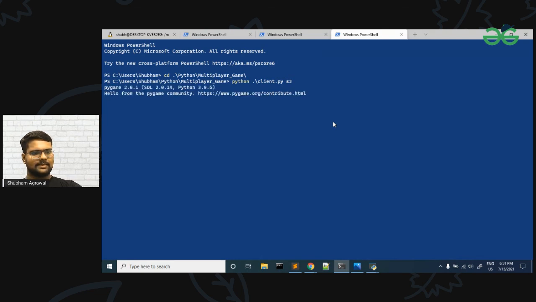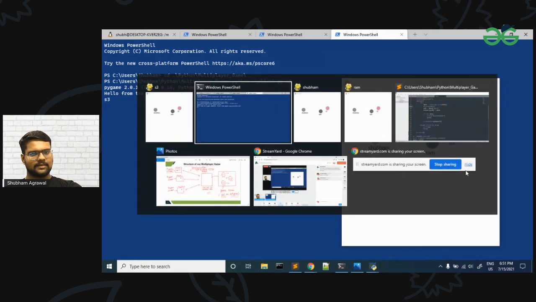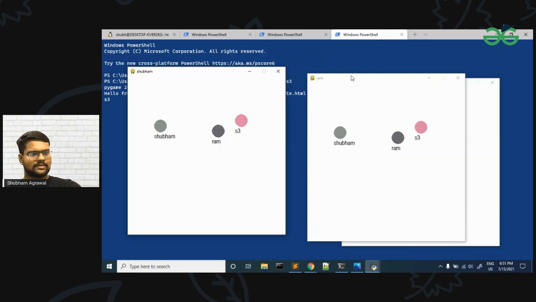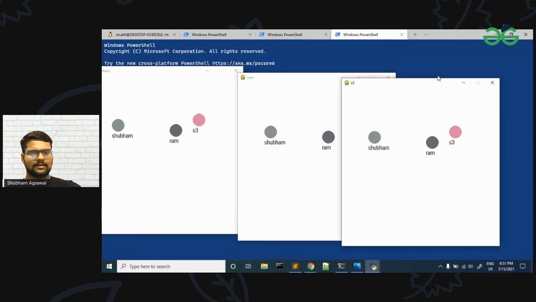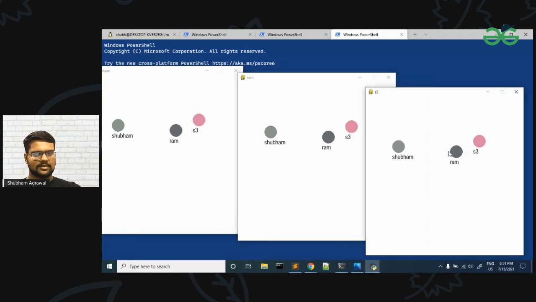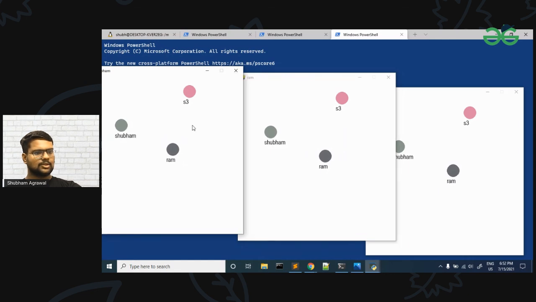So our Pygame has started. Okay, so this is our S3 window. So as you can see, a different color of S3 is there. Okay, and let me open the other windows also. Okay, so in this we have 3 players. And if I am making a move in S3, then it can be seen by other players also. And if I am making the move in the Ram window, then it can be seen in the other windows also. And if I am making the move in Shubham's window, then it can also be seen by others.